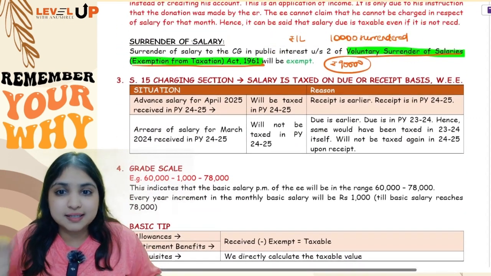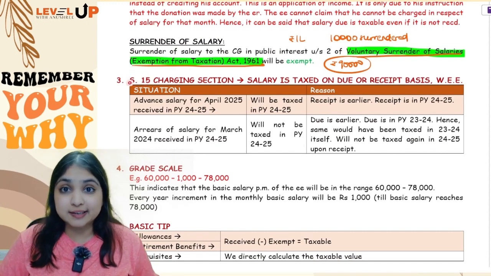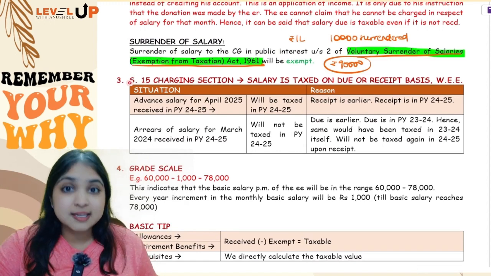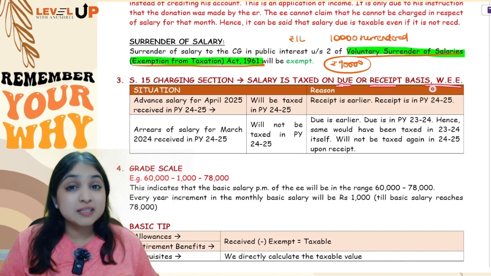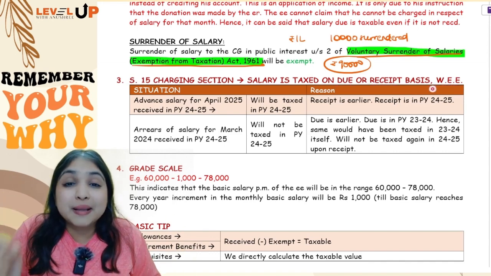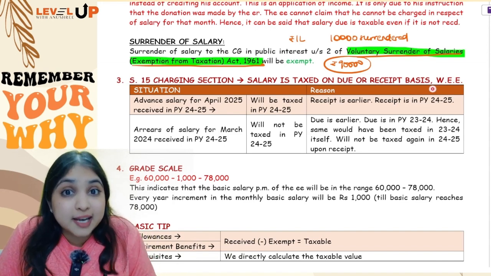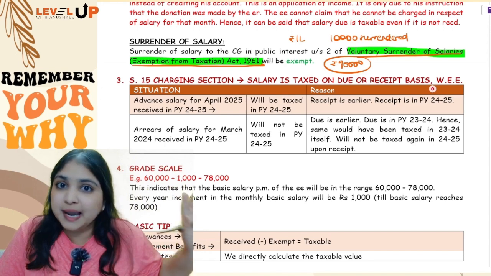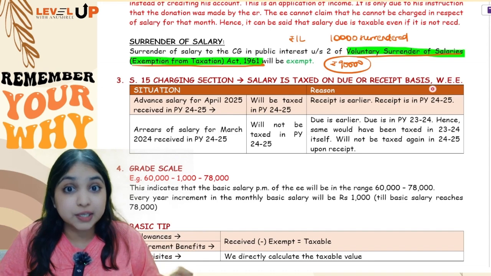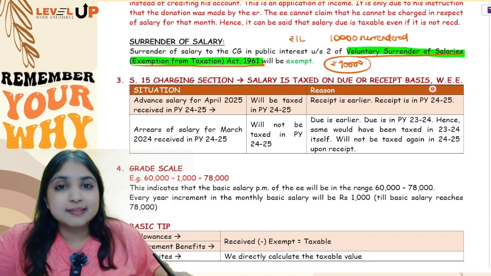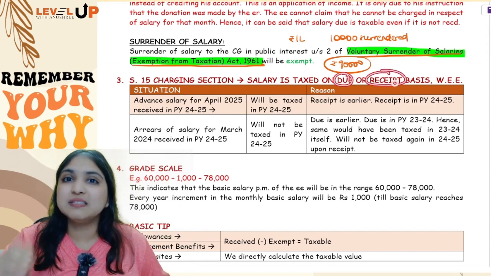Now comes my third discussion, which is about section 15. Section 15 is the charging section of the salaries head. Section 15 very clearly says that salary will be taxed on due basis or receipt basis, whichever is earlier. See, in the salaries head of income, what method of accounting your employee is following doesn't matter. Method of accounting is relevant only in two heads, guys, PGBP and IFOS. In the salaries head, what method of accounting the employee is following is irrelevant, because the law itself is telling us when the salary should be taxed. Salary should be taxed on due basis or receipt basis, whichever is earlier.